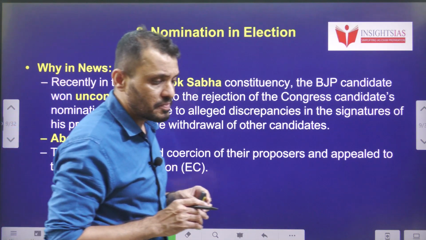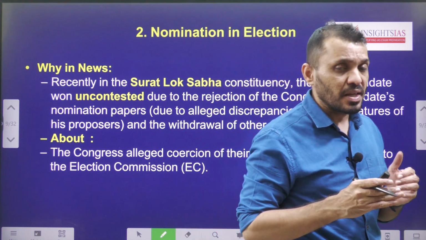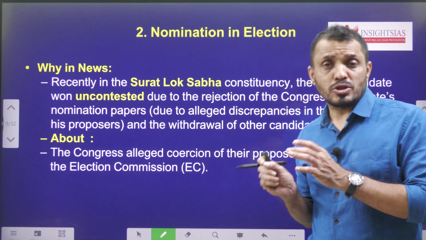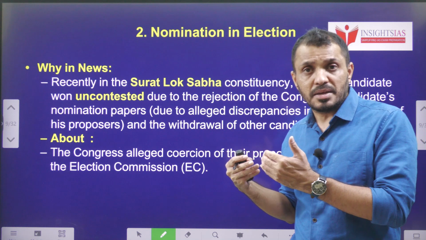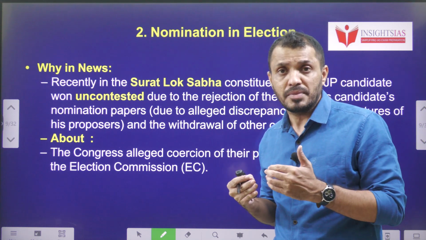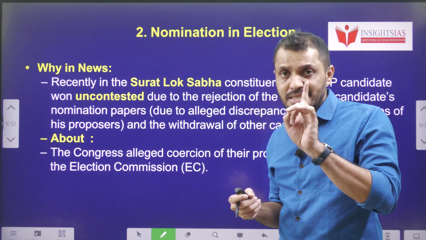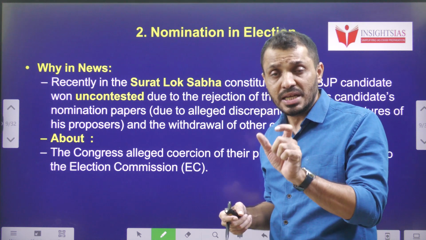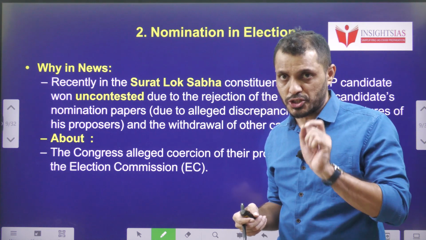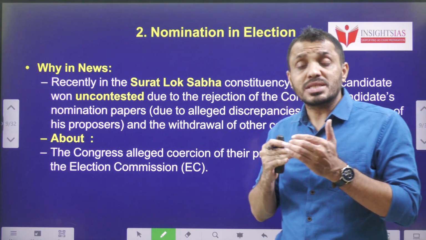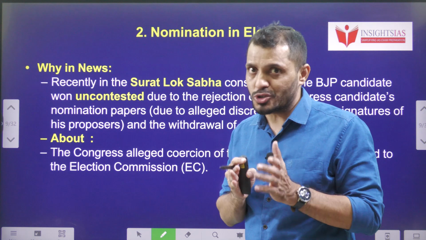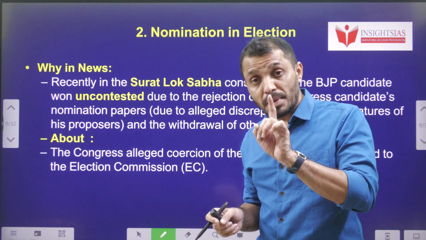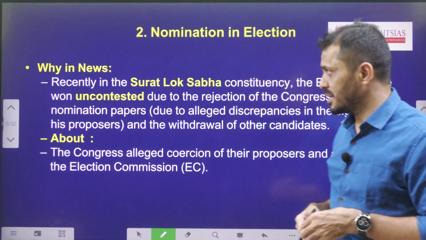Actually, in the Lok Sabha election, a candidate can submit up to a maximum of 4 nomination sets along with proposer signatures. If he is contesting from a national party or state party, that means a recognized party, each nomination set should include 1 signature of a proposer. If he is contesting from an unrecognized party, then the nomination paper should have at least 10 proposer signatures. The catch is that the person contesting in the Lok Sabha need not belong to the constituency, but the proposers who propose his candidature must belong to that constituency. That is very, very important.